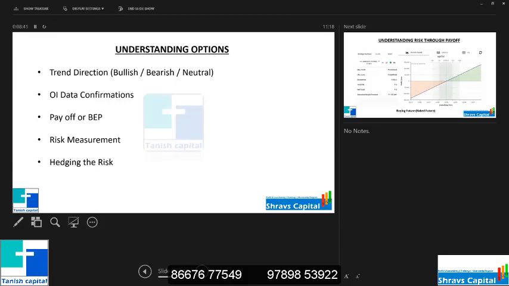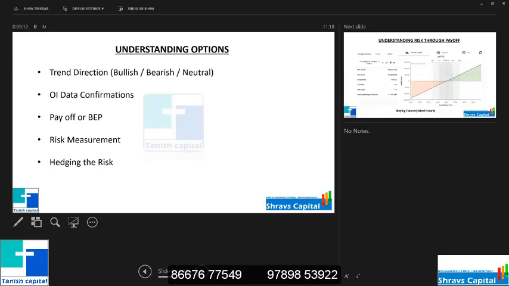Then OI data confirmation. Again, OI data is like volume only. In cash buying, you check the volume when the breakout comes, and you check delivery percentage, right? In the same way, there will be a lot of intraday OI build-up and squaring off of all those positions. If you can read the total OI, that is more than enough for your strategy. You don't need to worry much about OI.